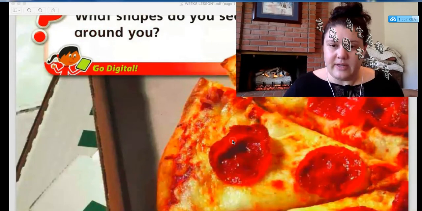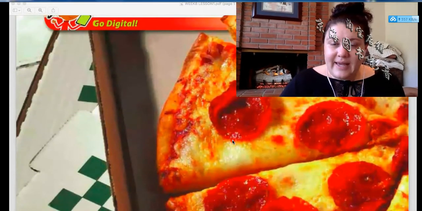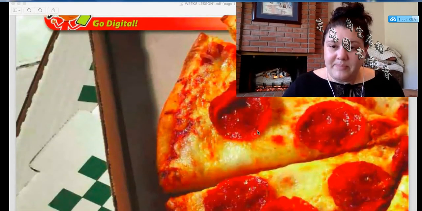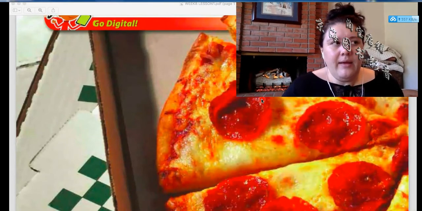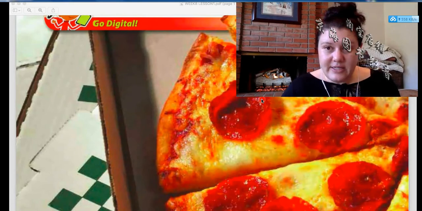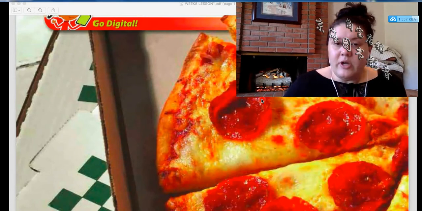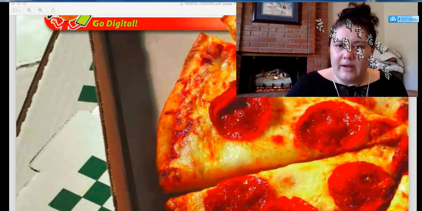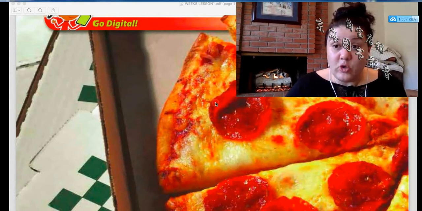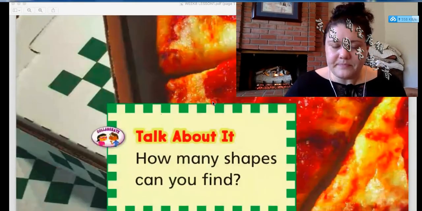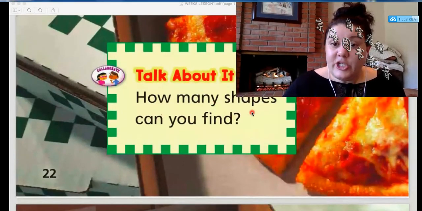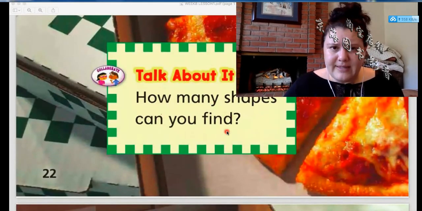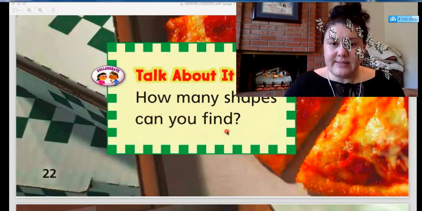So let's go down. There's our pizza. It looks really yummy. I see two shapes. The pepperoni. Pepperoni is a kind of spicy sausage that we put on pizza. It's really yummy. Our pepperoni is very round, and our pizza slice is a triangle, okay? So let's talk about it. How many shapes can you find? So let's think about this together, okay?